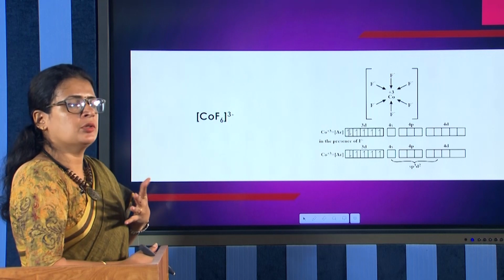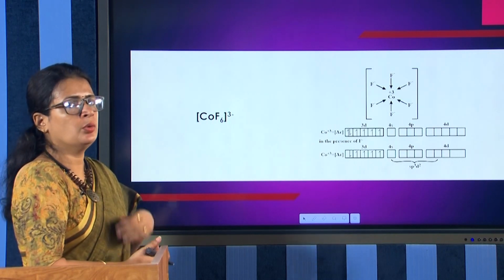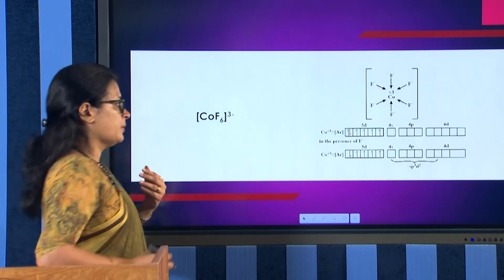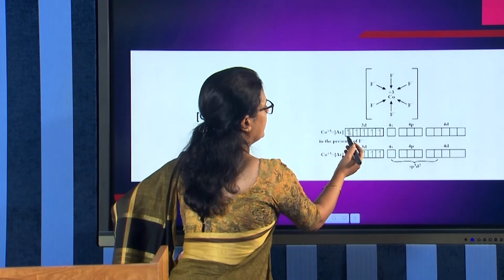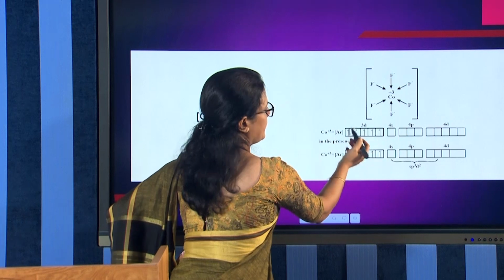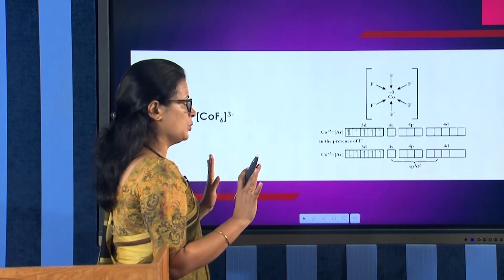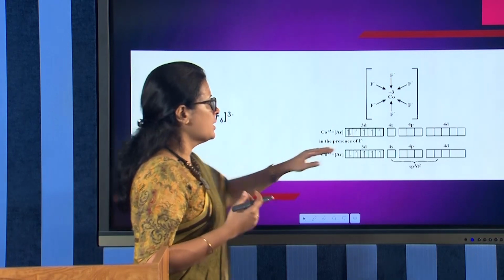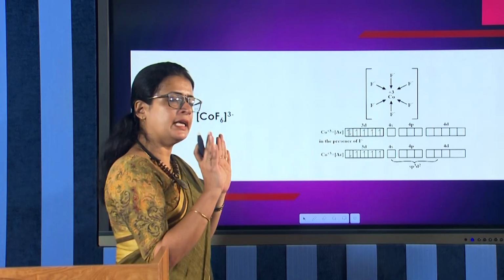They can't actually pair the electrons. So here pairing will not occur, and as a result what will happen? These d electrons, 1, 2, 3, 4, 5, 6, will be like that only. The fluoride ions will not have the capacity to pair, so these electrons will remain as such.